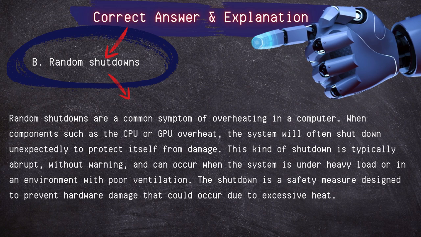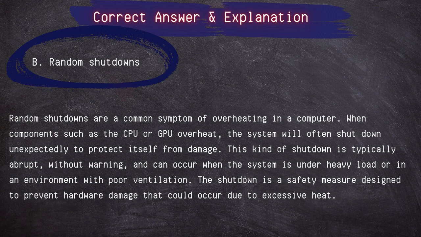When components such as the CPU or GPU overheat, the system will often shut down unexpectedly to protect itself from damage. This kind of shutdown is typically abrupt, without warning, and can occur when the system is under heavy load or in an environment with poor ventilation. The shutdown is a safety measure designed to prevent hardware damage that could occur due to excessive heat.